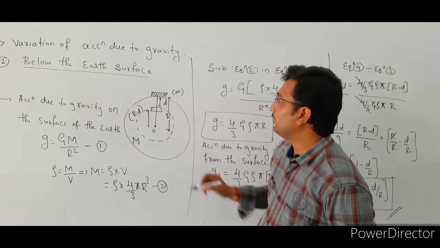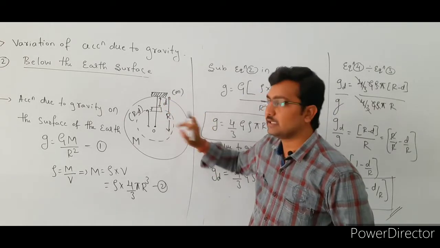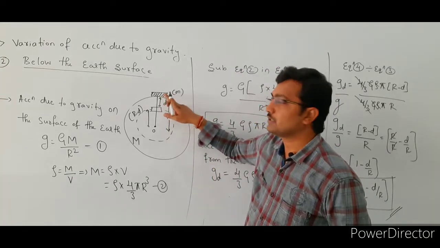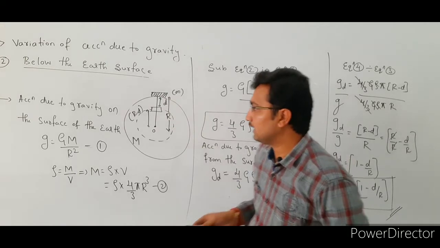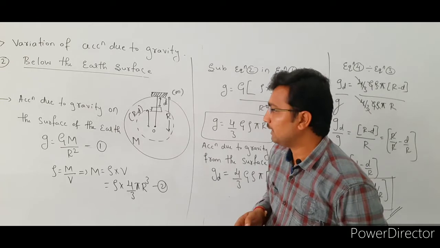So initially we place the body on the surface of the earth at a distance r from the center of the earth. Then the acceleration due to gravity experienced by this body on the surface of the earth is g = GM/r², equation number 1.